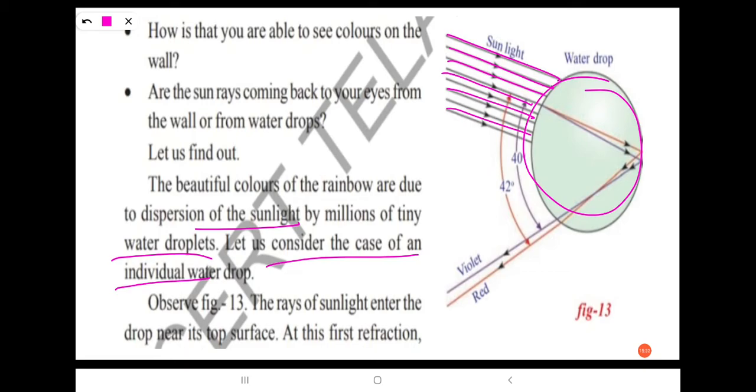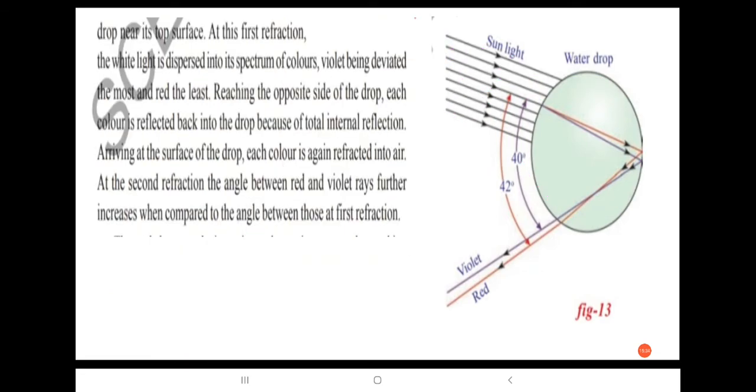At this first refraction, the white light is dispersed into its spectrum of colors, with violet being deviated the most and red the least.